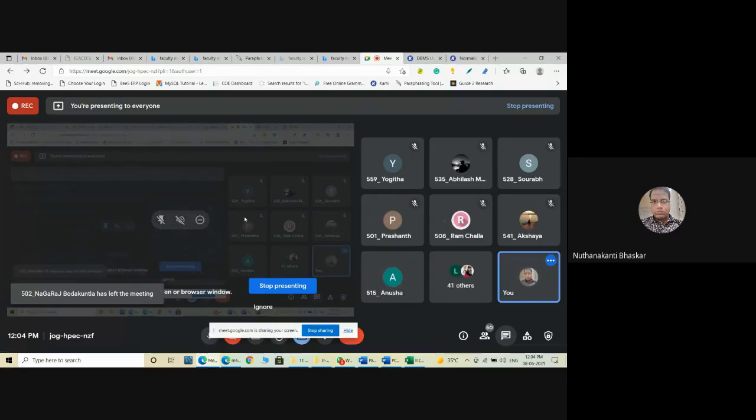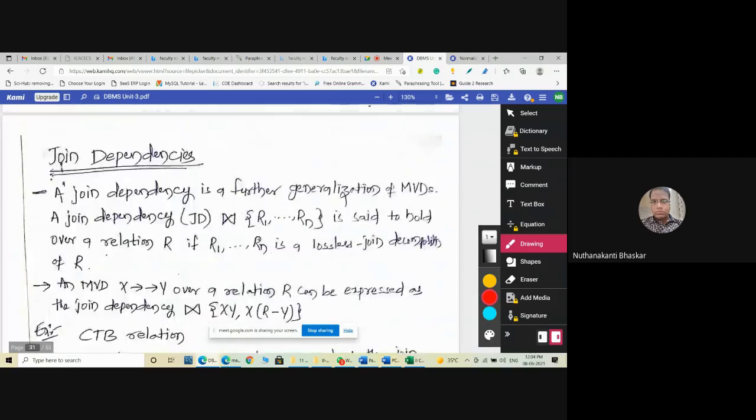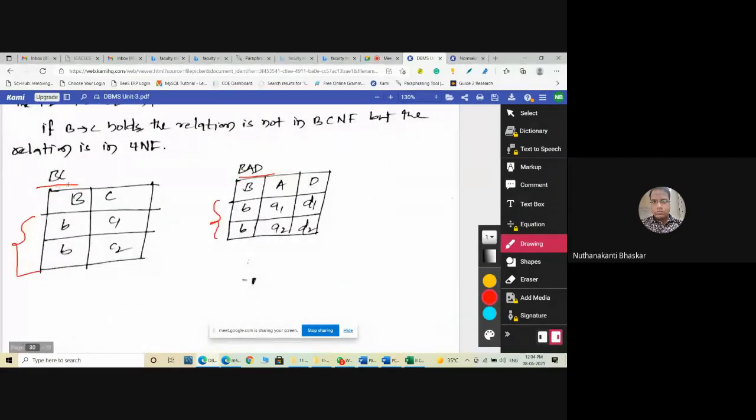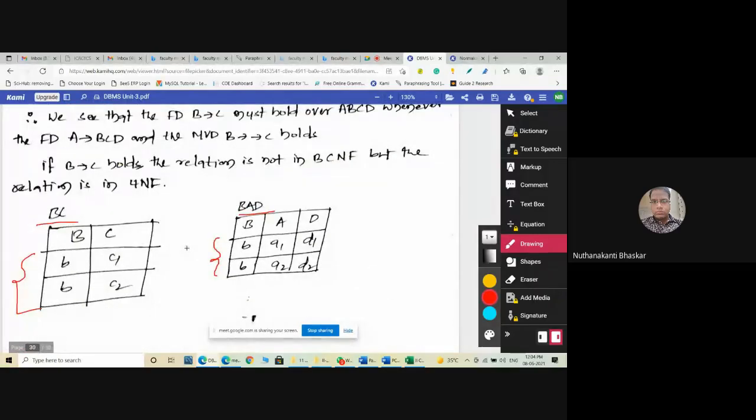Now, before entering into the fifth normal form, what is join dependency? Already you know the join dependency, but I am telling again. Join dependency means after decomposition of your relation. For example, you decomposed BCAD into BC as one relation and BAD as another relation. What is the join dependency in these two tables, BC and BAD?